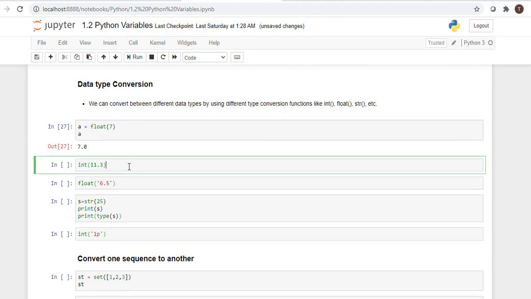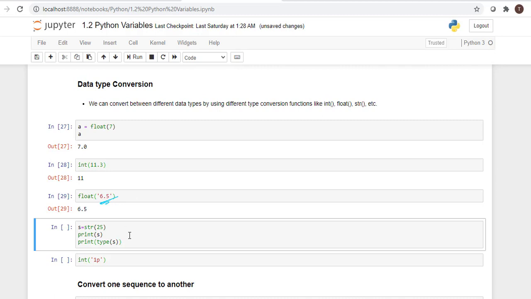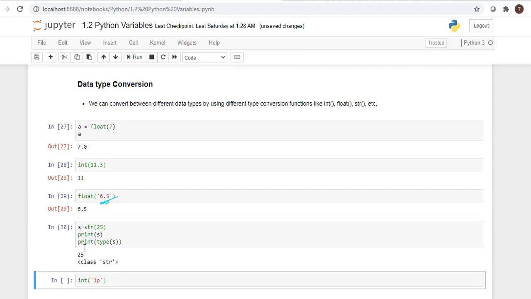If you want to convert into an integer, you can use the int function. You have to pass the parameter inside the int function, and here we are using a string, so it is getting converted. Here the string 25 is an integer, and we are passing it into the string function, so it is getting converted into a string.